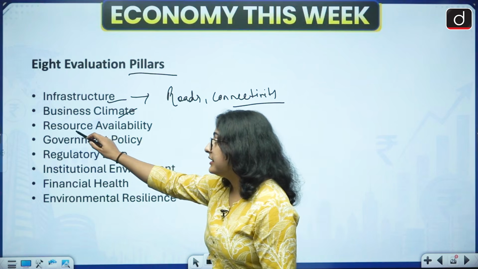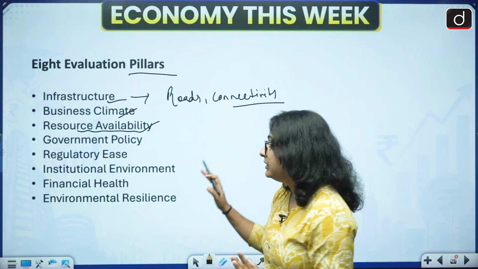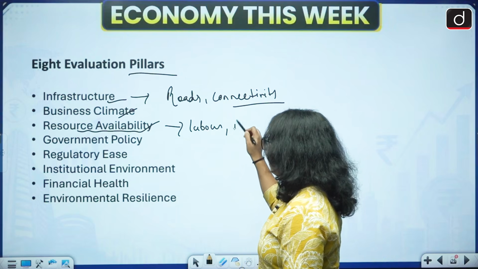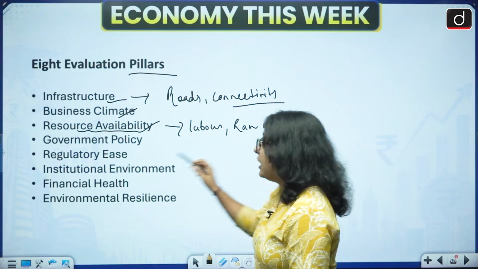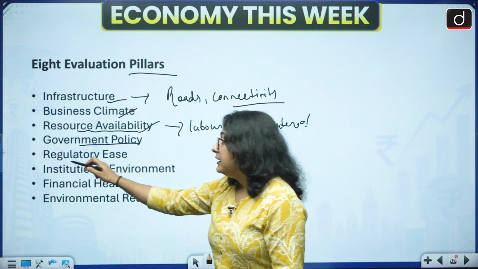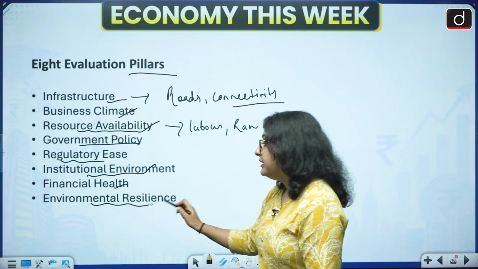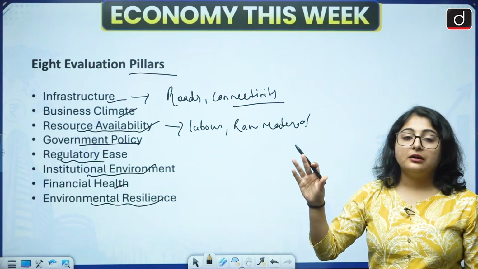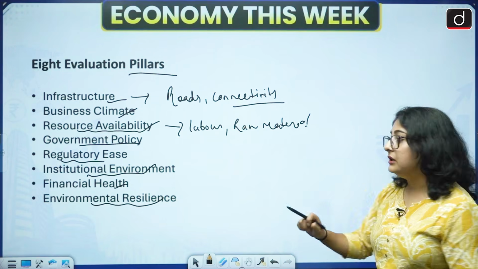The next thing they will check is the resource availability. Is the good quality of labor available there? Is raw material exist in that particular state? Okay. Then how is the government policy, regulatory ease, institutional environment, financial and environmental resilience? All of these evaluation pillars, the states will be ranked on the basis of these 8 evaluation pillars. Okay.